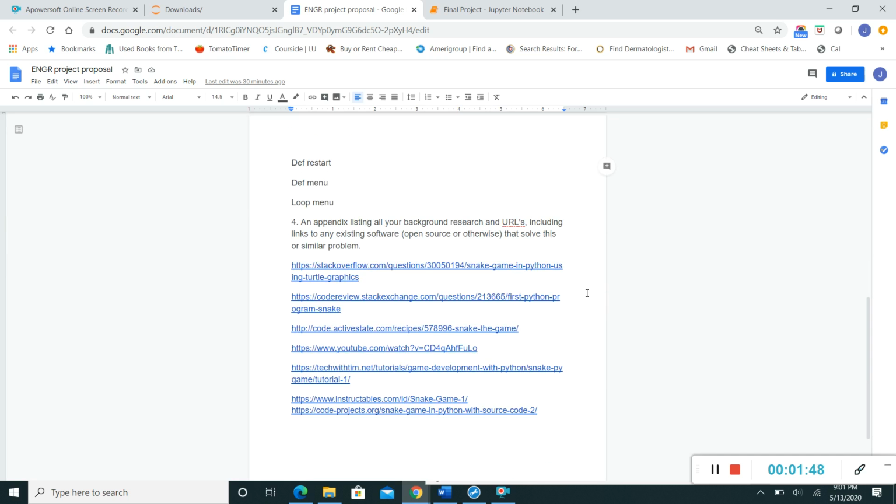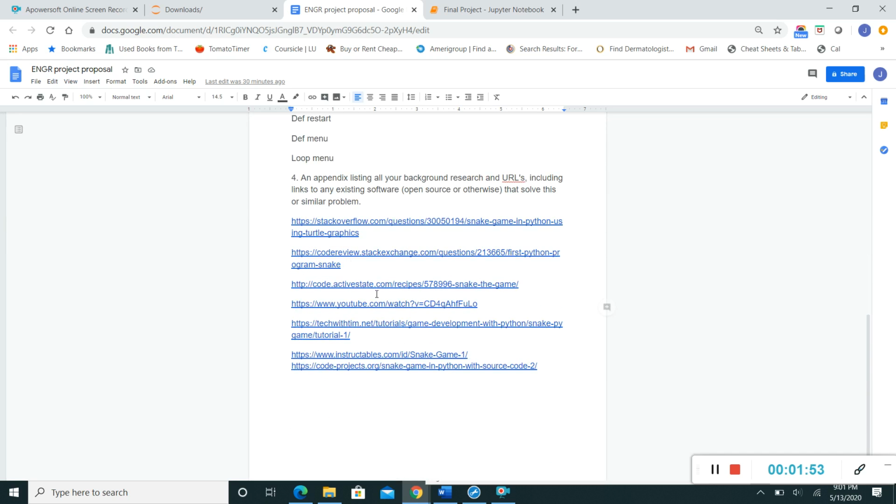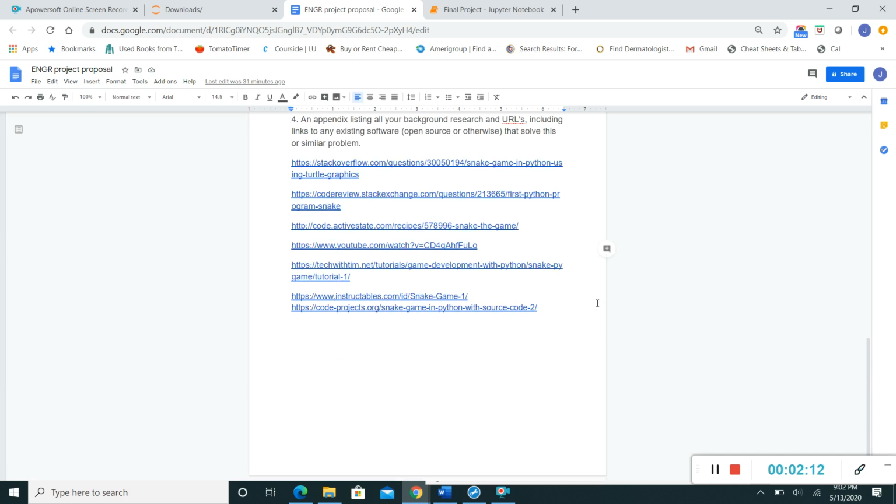And so these are all the resources that I used online. There's a lot more that you could find. These are just the basic ones that I found. And all of these are very different from each other. Some of them are similar, but they're all somewhat different. So I really had a hard time designing my program because these kind of helped me, but kind of didn't help me. It was kind of hard. I think you just have to find a happy medium for yourself.